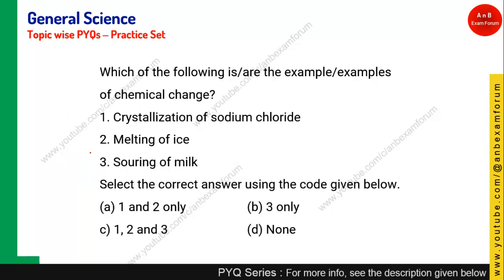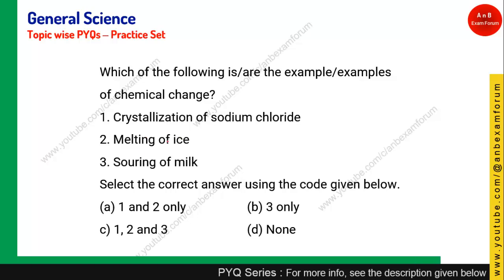Let's see the next question. Which one of the following is or are examples of chemical change? Crystallization of sodium chloride, melting of ice, souring of milk. Crystallization is not a chemical change, no new substance is formed, so this is a physical change.